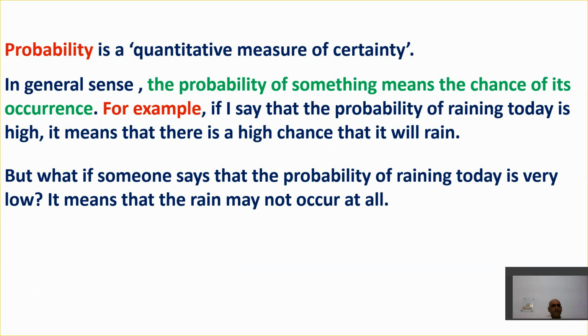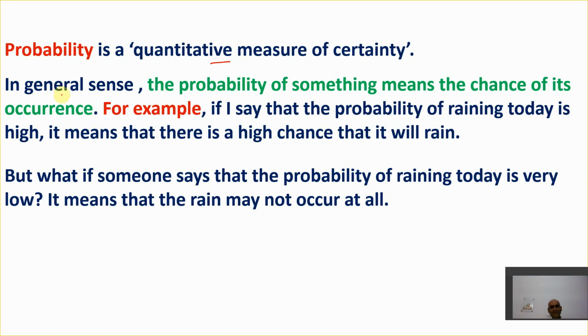I'm considering you as a very layman person. So first of all, let's understand what you mean by probability. This we have already studied in class 9, but here again, I am having a quick glance of everything. Probability is basically, in mathematical terms, a quantitative measure of certainty. Now, in a general sense, the probability of something means the chance of its occurrence.